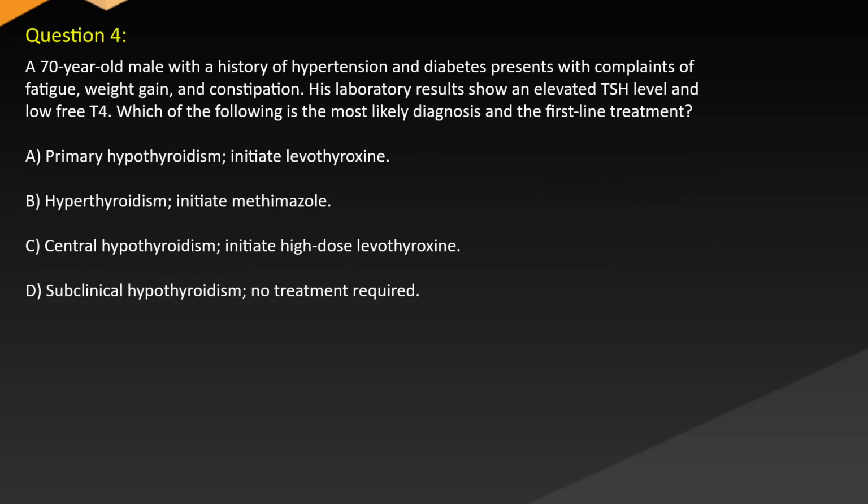Question 4. A 70-year-old male with a history of hypertension and diabetes presents with complaints of fatigue, weight gain, and constipation. His laboratory results show an elevated TSH level and low free T4. Which of the following is the most likely diagnosis and the first-line treatment? A. Primary hypothyroidism. Initiate levothyroxine. B. Hypothyroidism, initiate methimazole. C. Central hypothyroidism, initiate high-dose levothyroxine. D. Subclinical hypothyroidism, no treatment required.